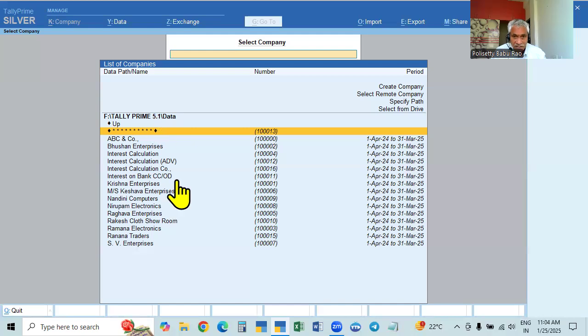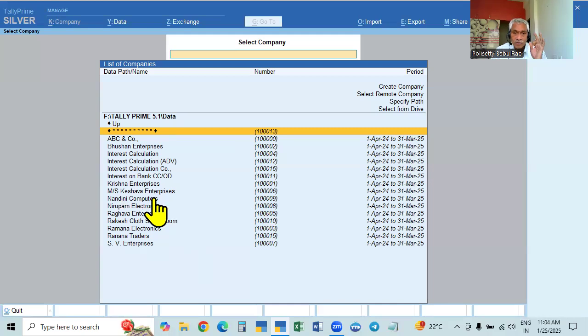The data path where we save the copy of the original data is called the backup data path. The copy of the original data is stored in that data path.